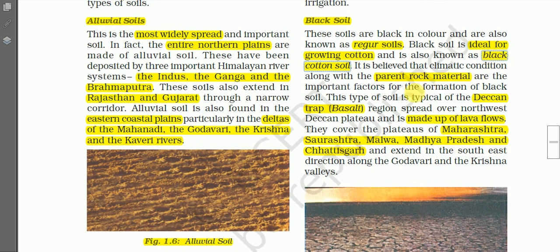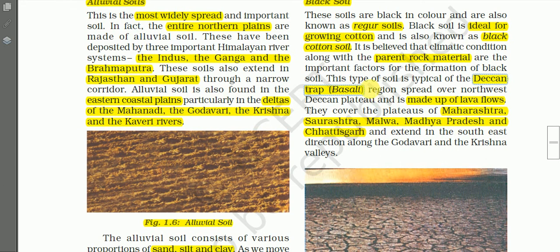It is believed that climatic conditions along with parent rock material are important factors for the formation of black soils. Parent rocks determine the quality and the physical and chemical properties of black soils. This type of soil is typical of the Deccan Trap basalt region spread over the northwest Deccan Plateau and is made up of lava flows.